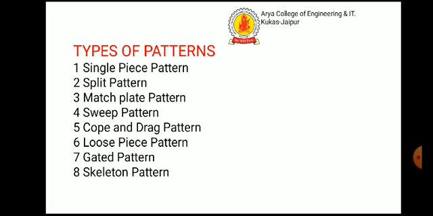Gated pattern. This section connecting different patterns serves as runner and gates. These facilitate filling of the mold with molten metal in a better manner and at the same time eliminate the time and labor otherwise consumed in cutting runners and gates. Gated patterns are employed for producing small castings.